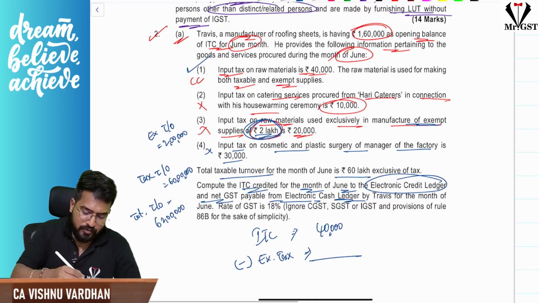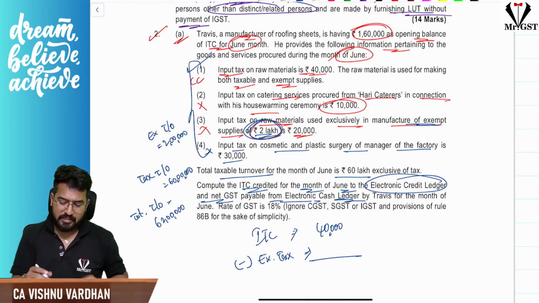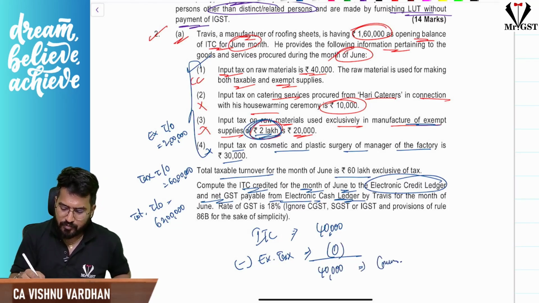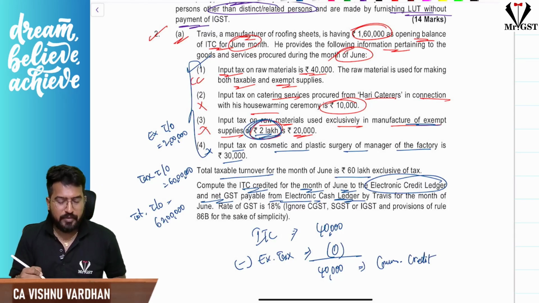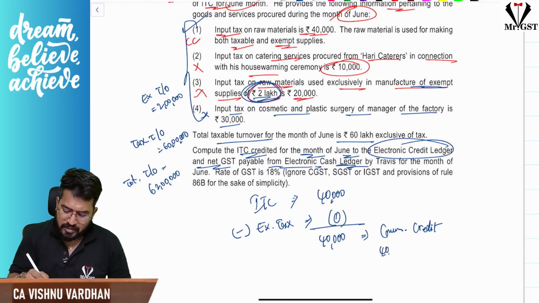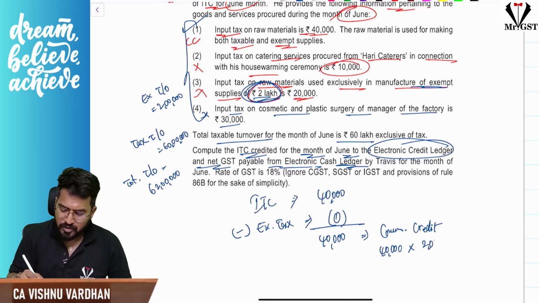And out of these 4 purchases, nothing is exclusively for taxable purpose. So it is 0. So that means 40,000 is fully common credit. That we have already understood. Out of that, how much we should reverse? Whatever is related to exempt supplies. Exempt supply is 2 lakh.